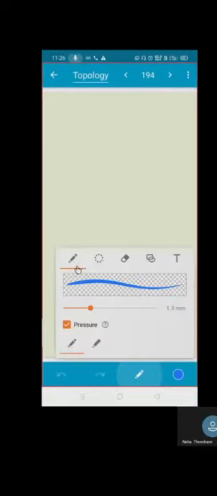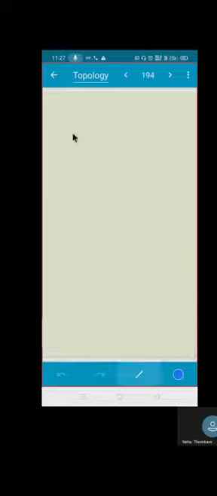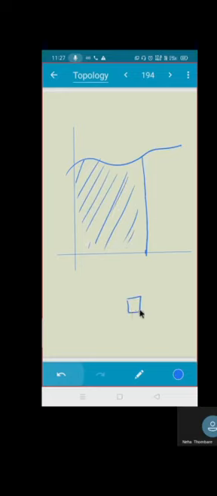Graphically this means, suppose I am having a continuous function. Let me just take an example of a continuous function in the interval, suppose, 0 to 1. So suppose this is my function, correct? So one part is the area under the curve. What is the area under the curve? This is norm F1, correct?